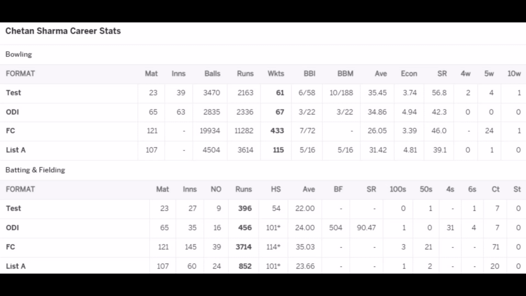54 when sent in as a night watchman against Australia in 1985, or when hitting an exhilarating 101 not out when he was promoted to number 4 against England in the MRF World Series match in 1989. In retirement, Chetan has found success as a popular TV commentator.